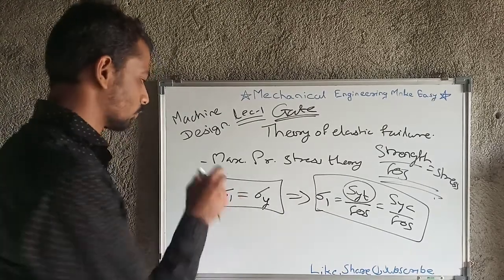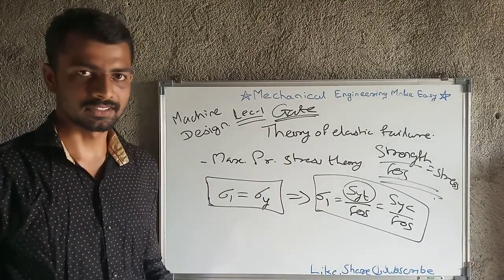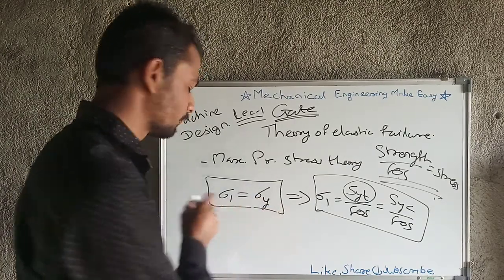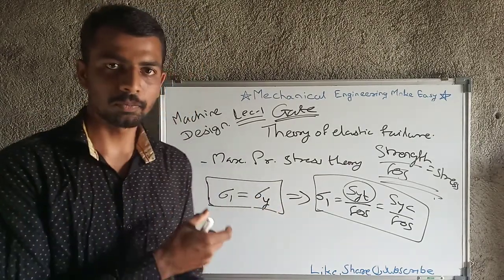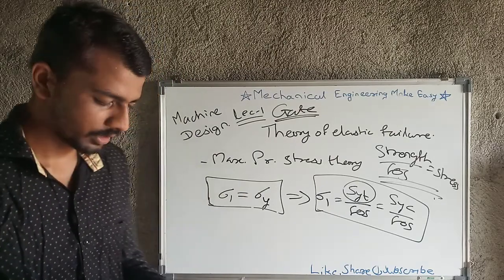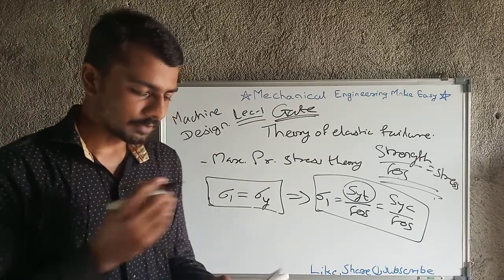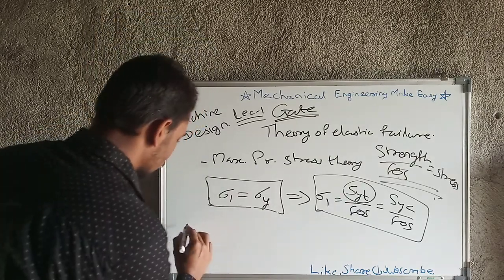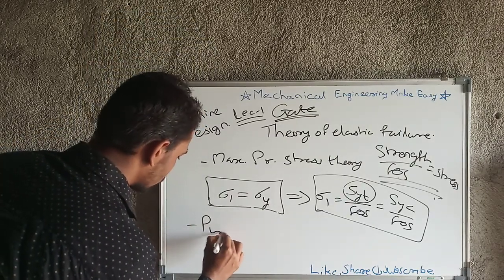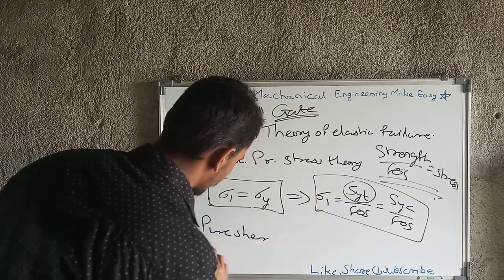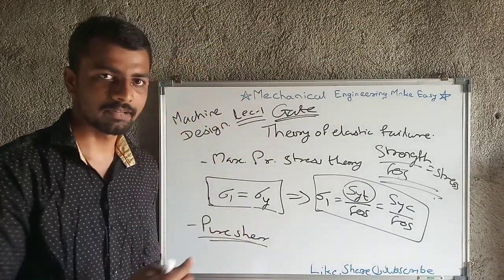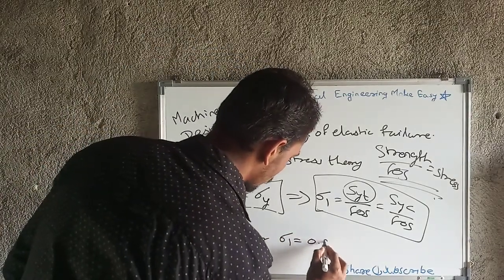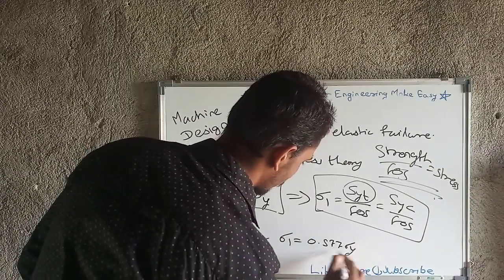Okay, and what are the limitations of the maximum principal stress theory? As we noted, at the yield point the failure will occur, but there are limitations. If an element is in pure shear, then it fails at 0.577 of sigma y.